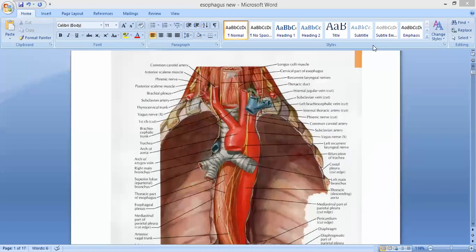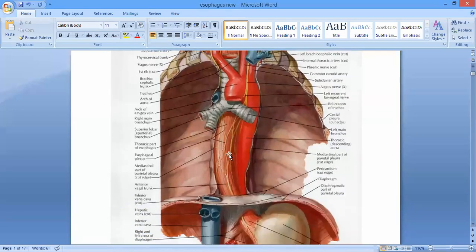And that extends basically from the pharynx to the stomach. What is its size? Its size is about 25 centimeters, about 10 inches in length, right? It starts from here, you can see, from the pharynx, right? The cricopharyngeus muscle starts from there, and then it is going to end into this upper end of the stomach, that is called the cardiac end of the stomach.